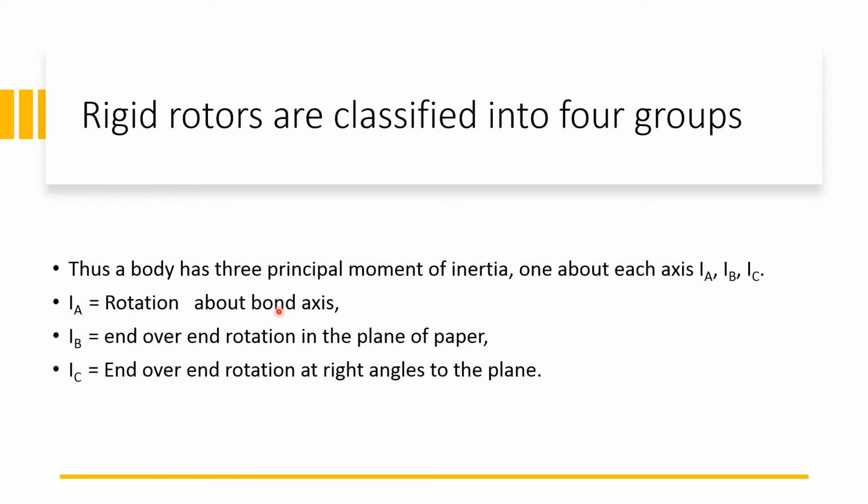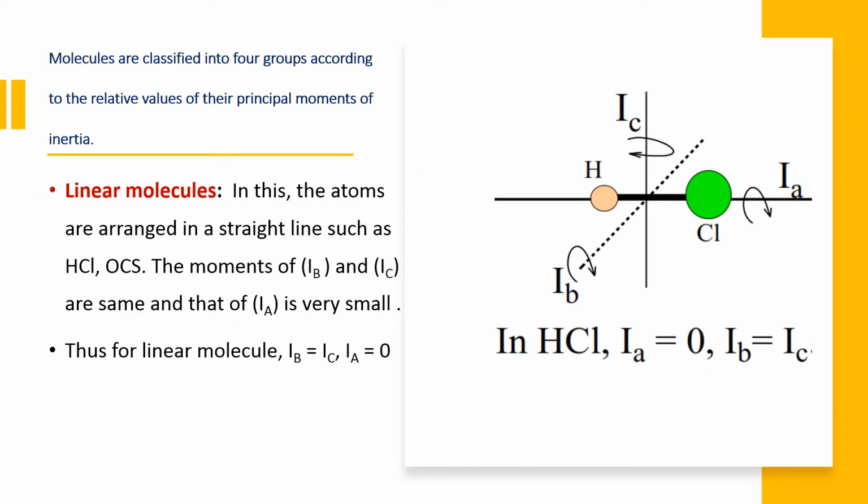IA is rotation along the bond axis. IB means end over end rotation in the plane of paper. IC is end over end rotation at right angles to the plane of the paper. Based on these three mutually perpendicular rotational components, we will classify different types of molecules. Molecules are classified into four groups according to the relative values of their principal moments of inertia.